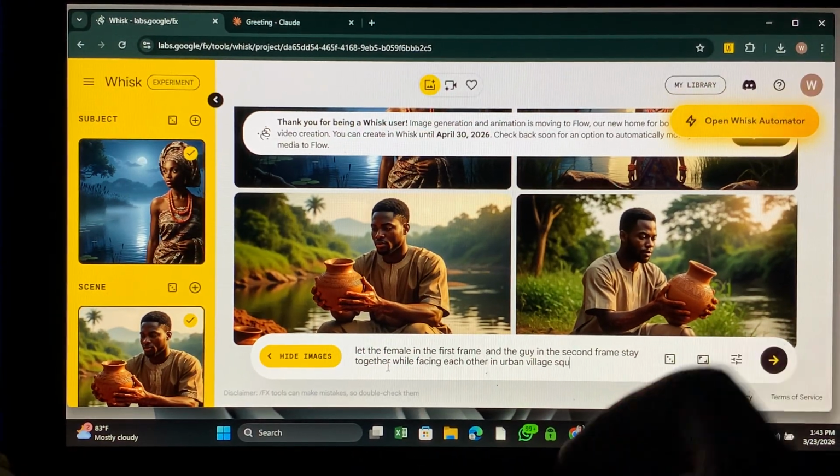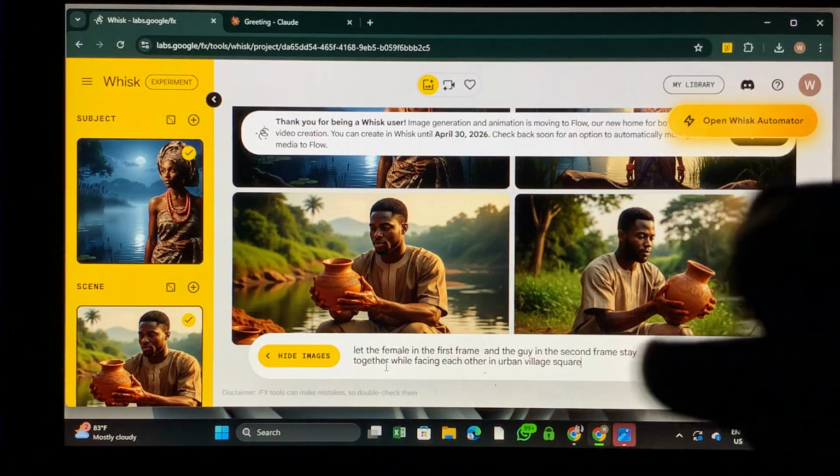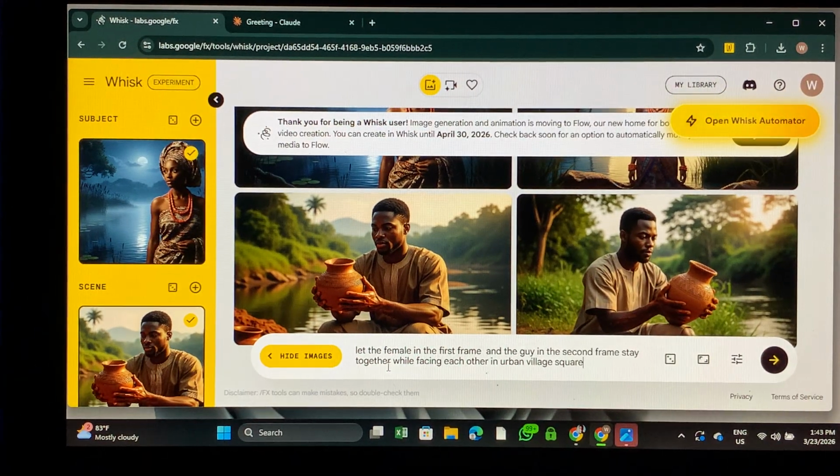Okay, let's use square since we are going local, not modern city.